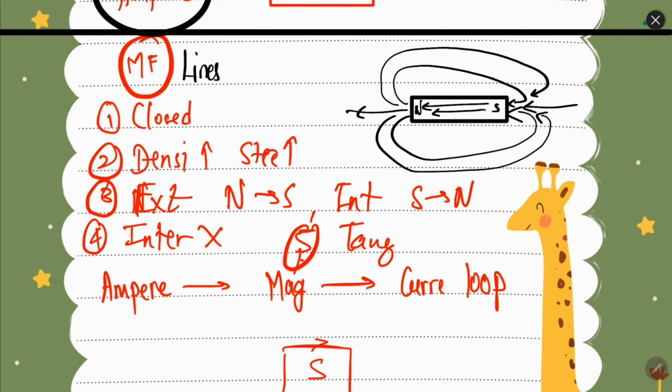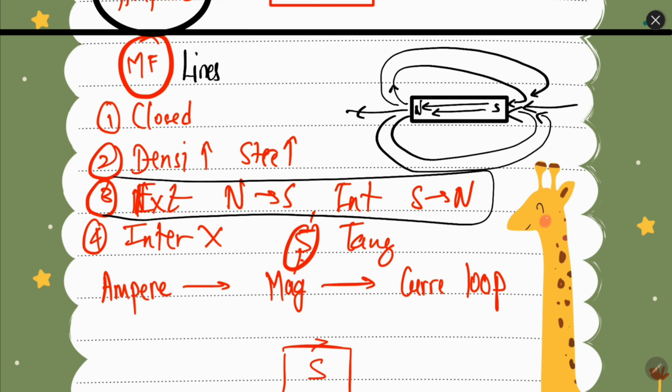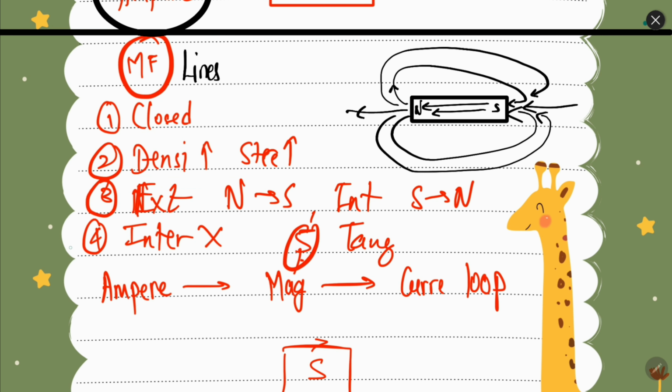So the first property of the magnetic field lines is that externally they go from the north pole to the south pole, and internally inside the magnet, the magnetic field lines go from the south pole to the north pole. Obviously this standard is made by human beings. If humans wanted, we could have also said that the magnetic field lines go from south to north externally and north to south internally. So this is our convention.